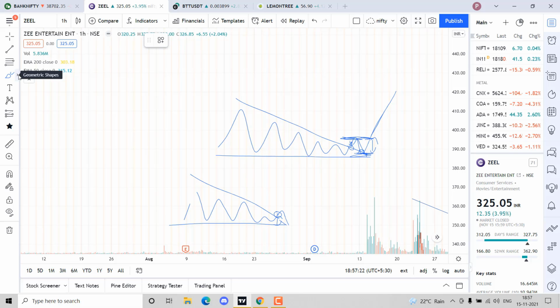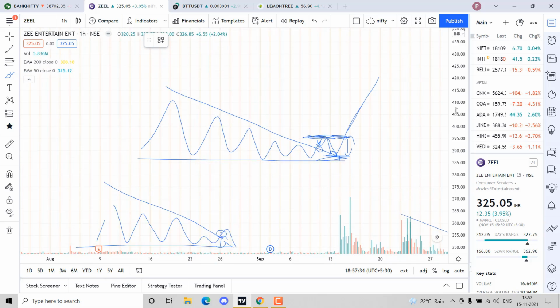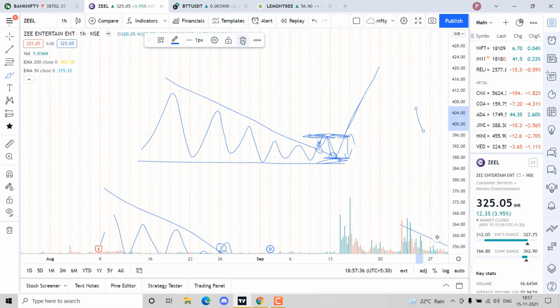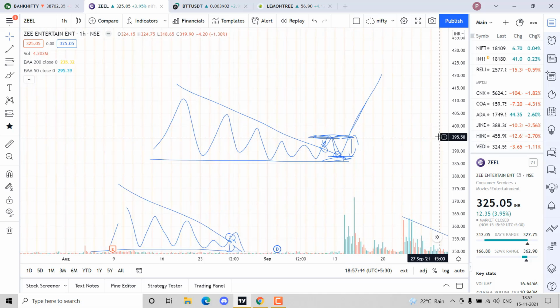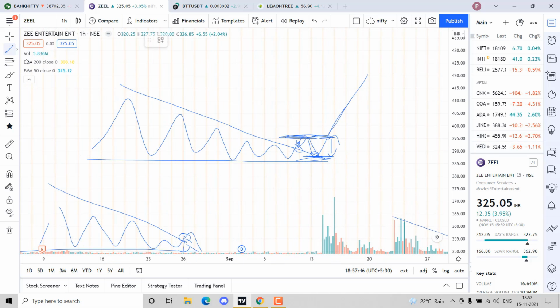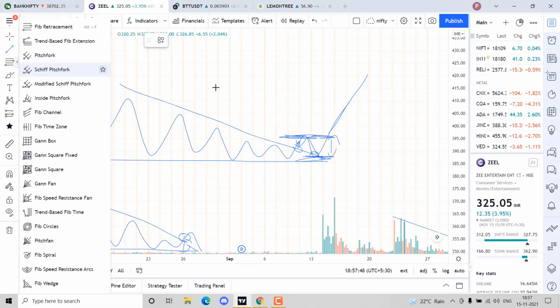Maybe out of 1 lakh, 30 to 40% of your capital should be invested, going long on stocks for maybe 5 months, 6 months, or 7 months. You go long on a few stocks, and the other 30 to 40% you trade intraday. You use that to trade every day, and the rest 20 to 25% should be kept as it is in your capital, because that comes in as a backup.